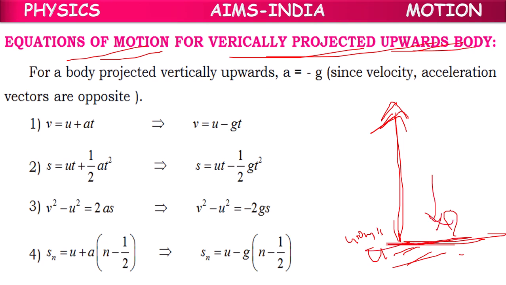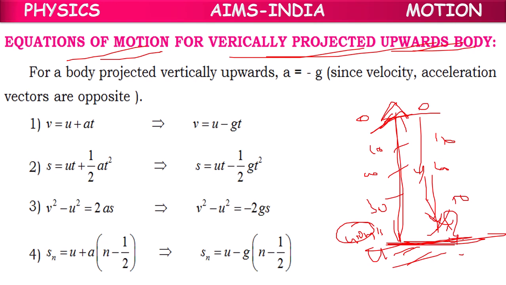So because of that attraction force, this velocity will decrease. 40 will become 30, will become 20, will become 10, will become 0. Then it starts falling down with increasing velocity from 0 to 10, 20, 30. Again with 40 meter per second velocity, it will hit the ground. With what velocity it went up, with same velocity it will hit the ground.